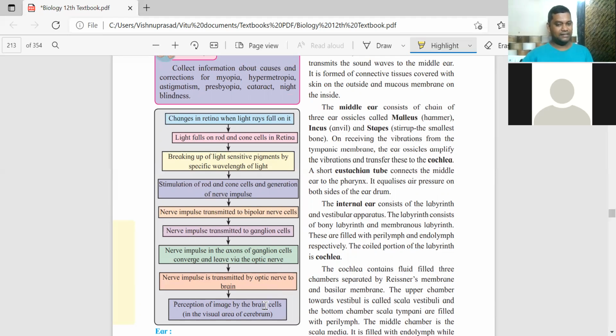Then the brain will perceive that image in the visual area of the cerebrum. We discussed the different lobes of the cerebrum. There is a visual area, the occipital lobe. The optic nerves will carry the message that this image is in front of you. You see any object in front of you.